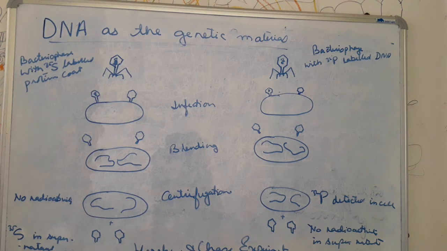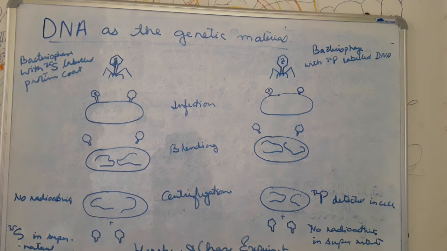Okay, so this is very important. This is an important question for your exam purpose, the Hershey and Chase experiment. But be very sure that sulfur present in protein is not transmitted, while DNA labeled with radioactive phosphorus is transmitted. That's why the next generation offsprings possess the labeled DNA part. So this is an important part, go through it very properly.